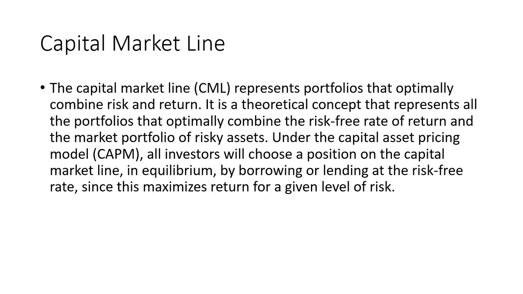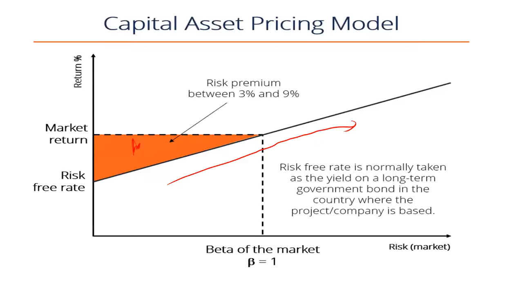It will indicate an equilibrium position which can be achieved by borrowing or lending at the risk-free rate, since this maximizes the return for the given level of risk. At that level of risk, you can earn the maximized return. It is indicated by the capital market line because investors will choose their equilibrium position.